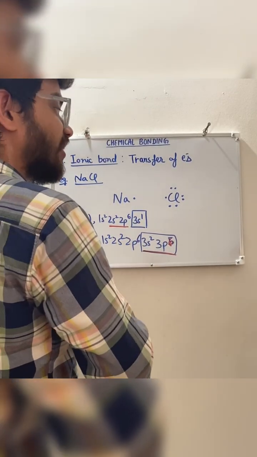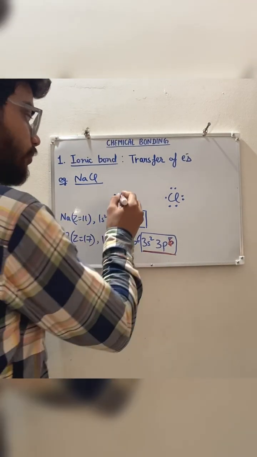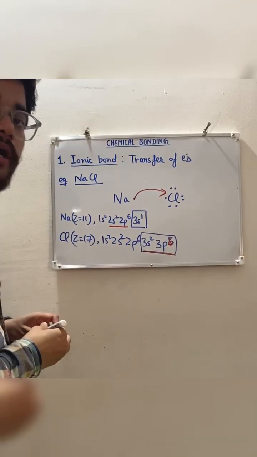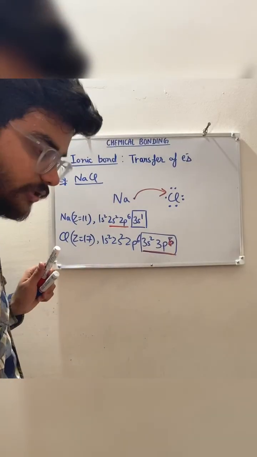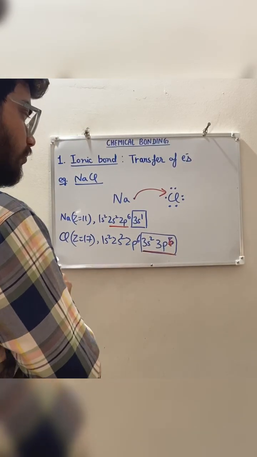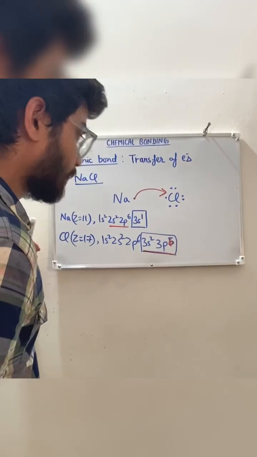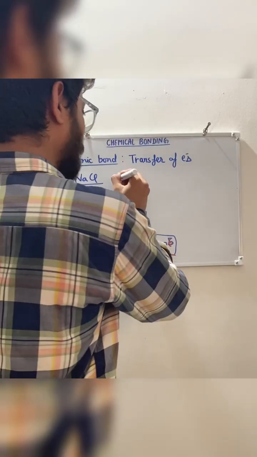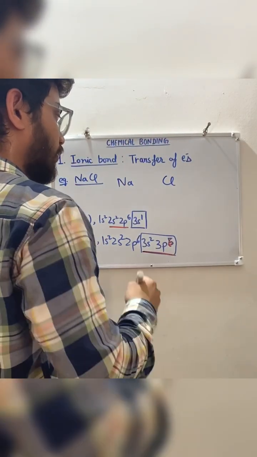So sodium will give this electron to the chlorine atom. Sodium needs to give one electron and chlorine needs to take one electron, right?